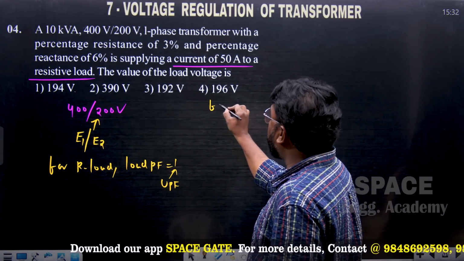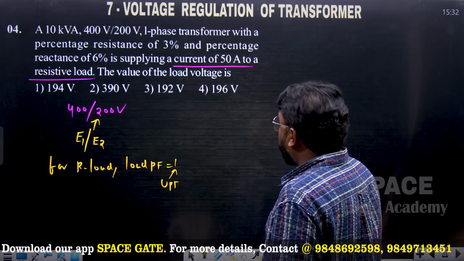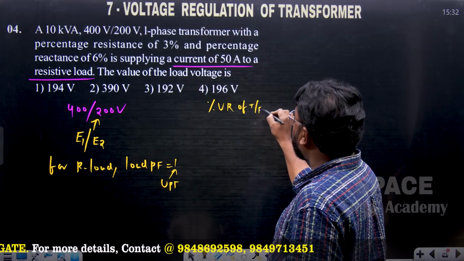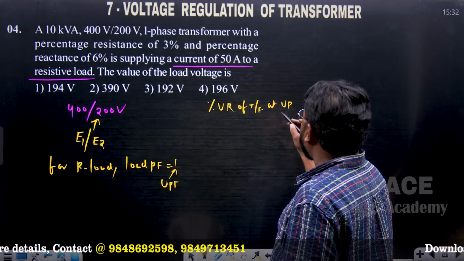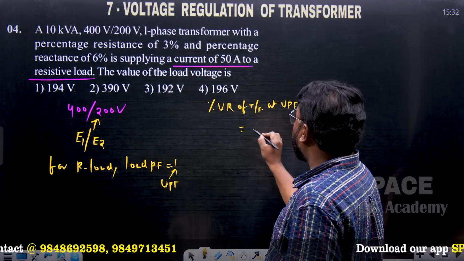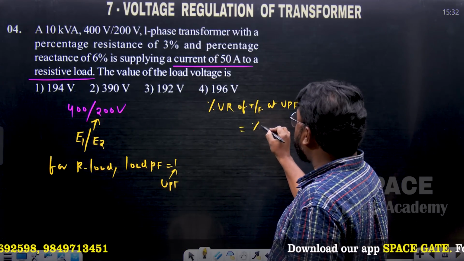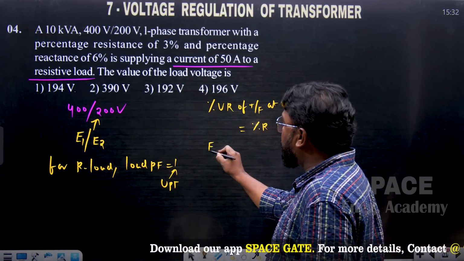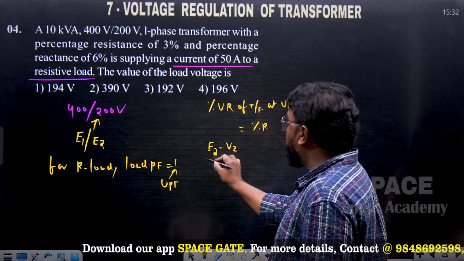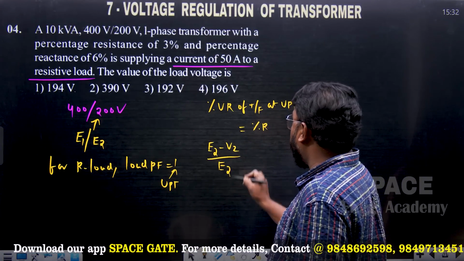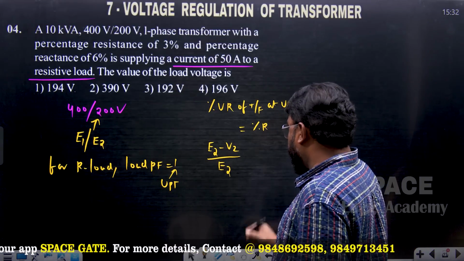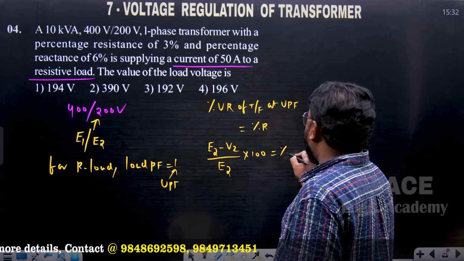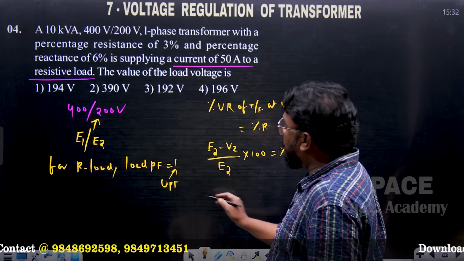So at unity power factor, the percentage voltage regulation of the transformer is equal to the percentage resistance of the transformer. And this you can write as E2 minus V2 divided by V2 multiplied by 100, which is equal to percentage R. What is the voltage V2?